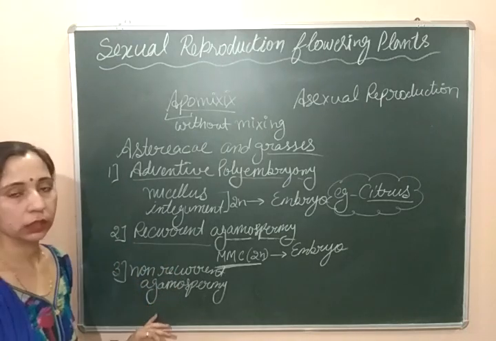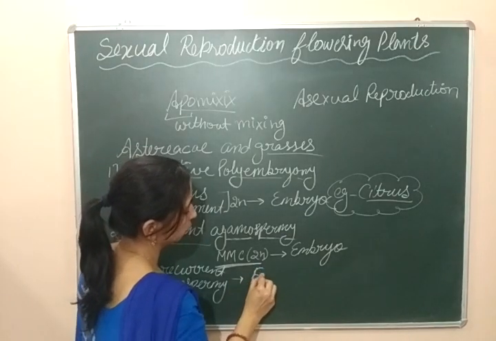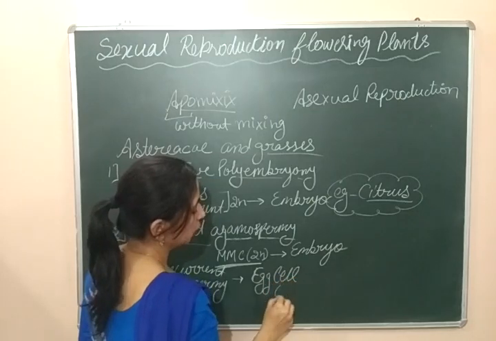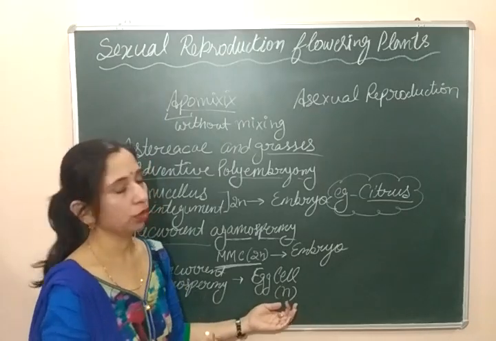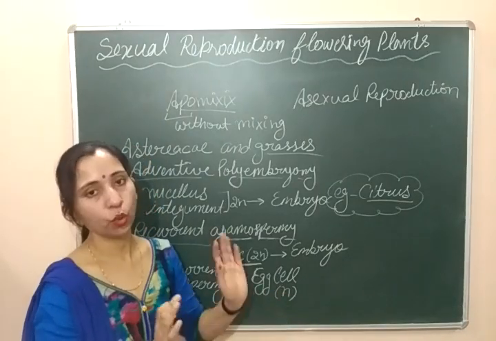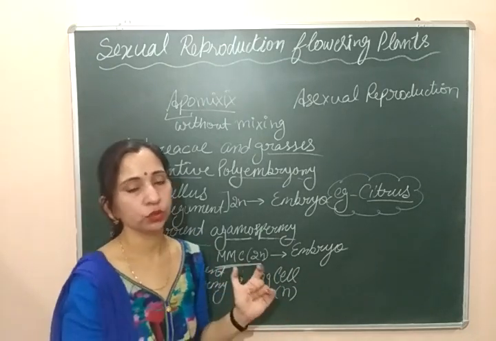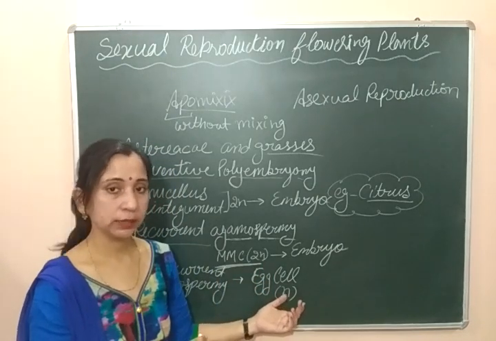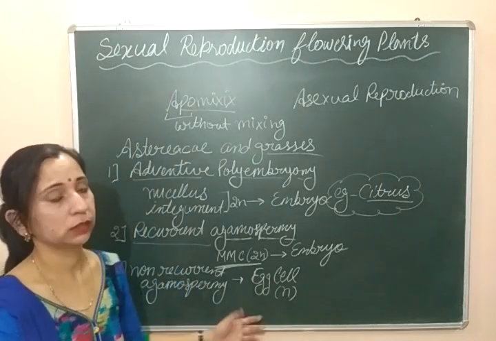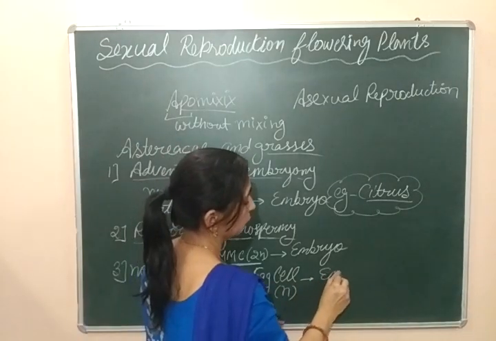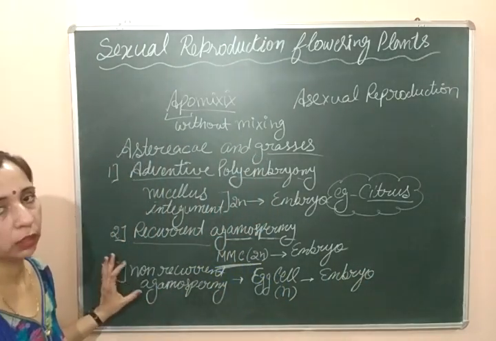In non-recurrent agamospermy, the egg cell present in the embryo sac is haploid in nature. You already know that the egg cell is always haploid. The complete ovule is ready, and the complete embryo sac forms with all its cells, including the egg cell. If that haploid egg cell takes part directly in embryo formation and is able to form an embryo directly, then it is known as non-recurrent agamospermy.